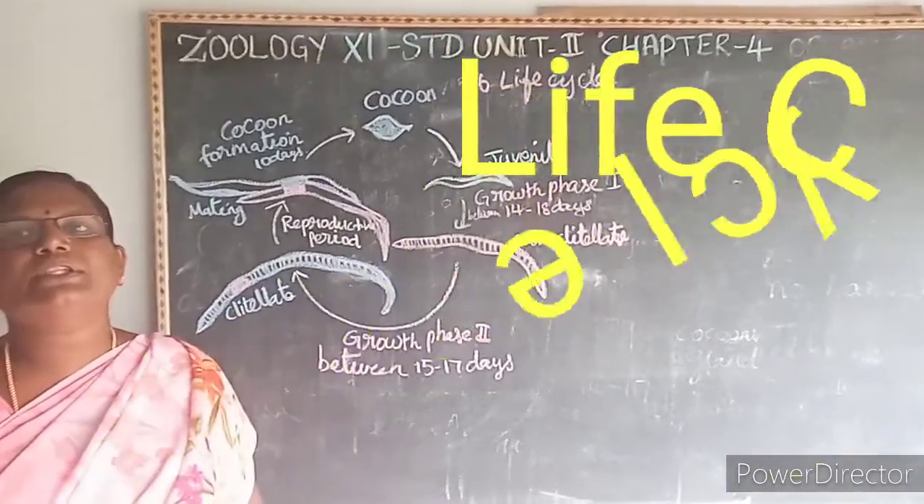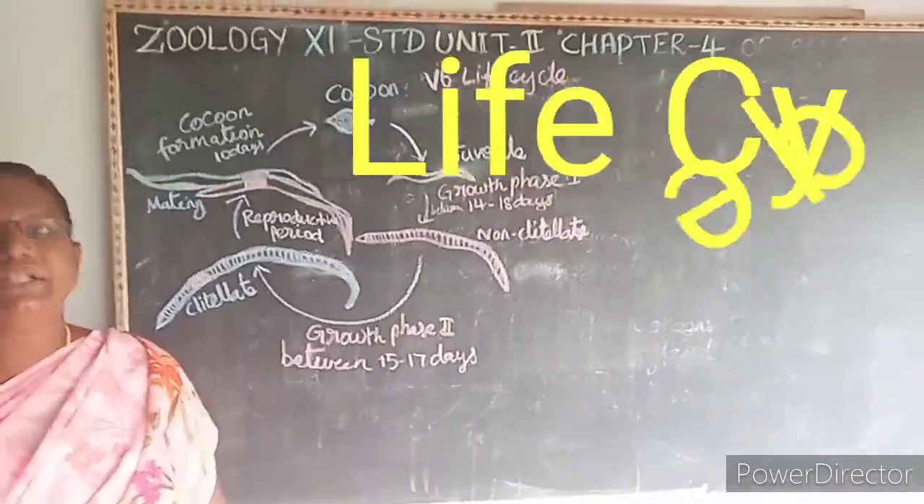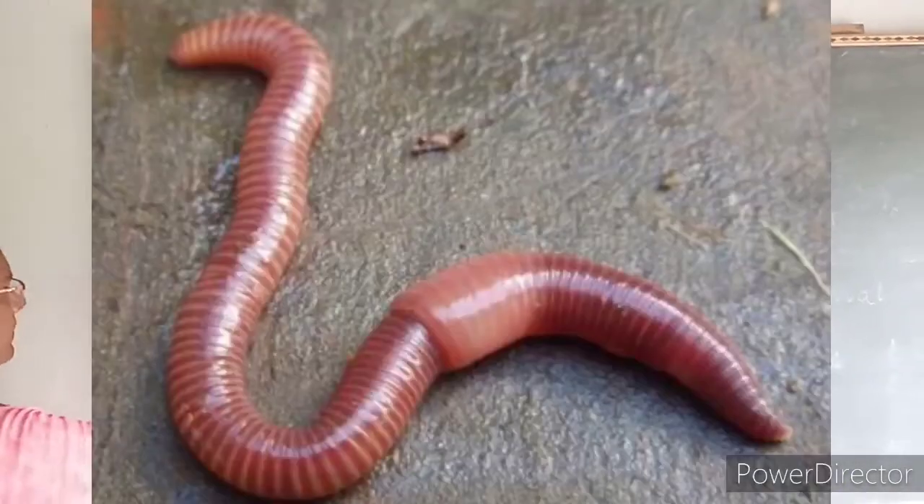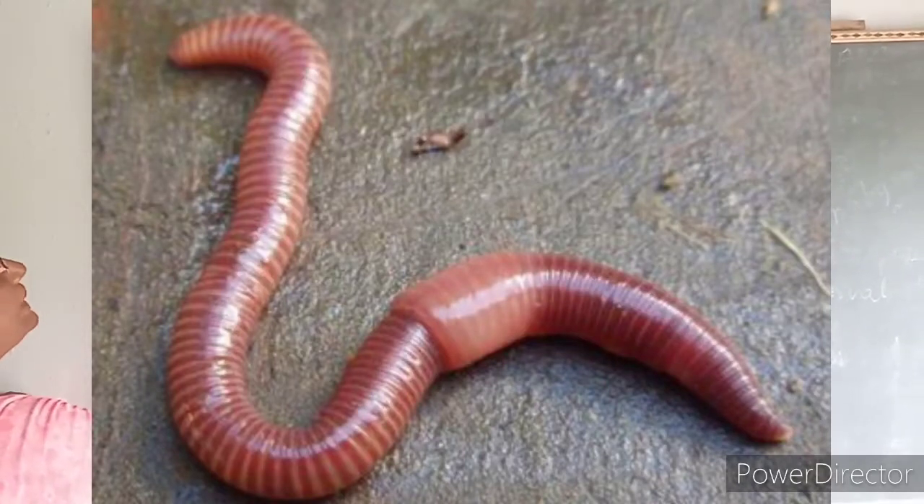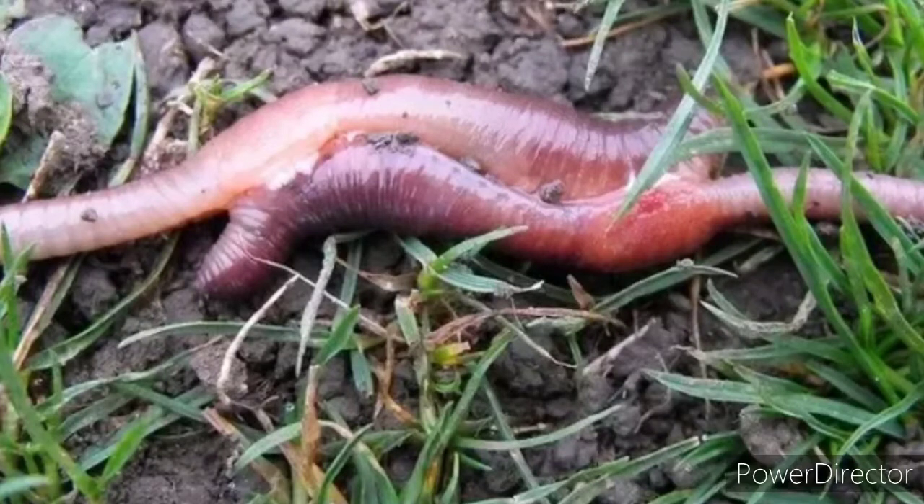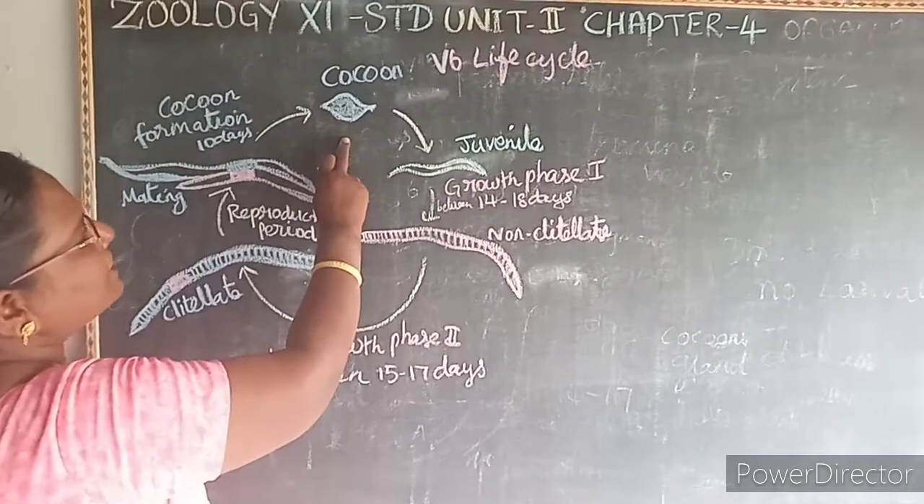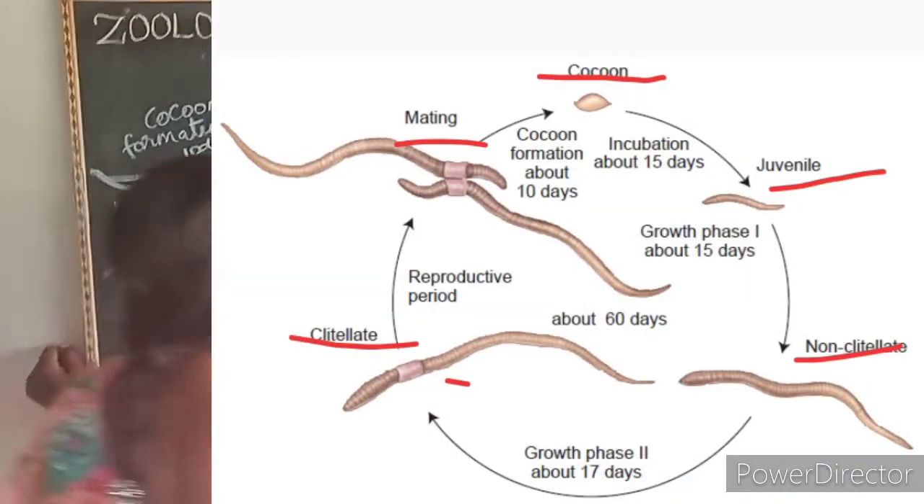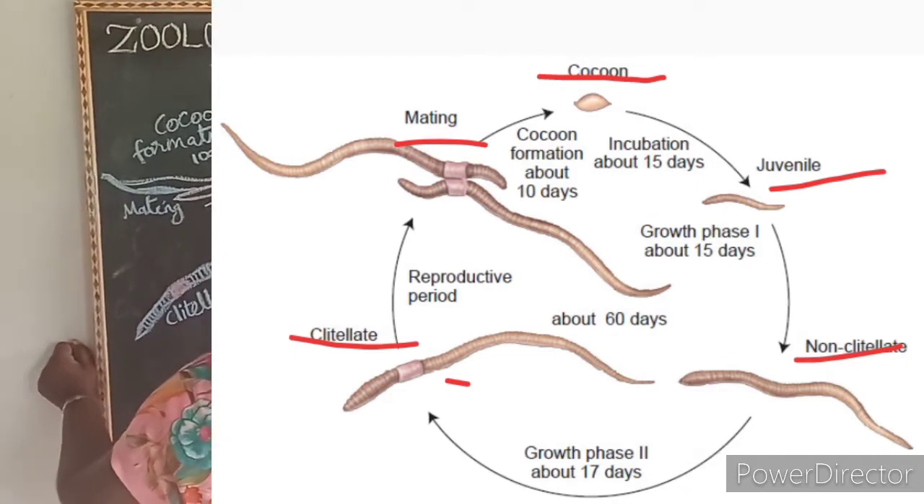Next we'll see the life cycle of the earthworm. See here, the mature worms mate with each other in the juxtaposing. Juxtaposing means opposite gonadal openings. The eggs are held in the cocoons, a protective case, and after 15 days of incubation, the eggs hatch into the juveniles. Juvenile means young ones.